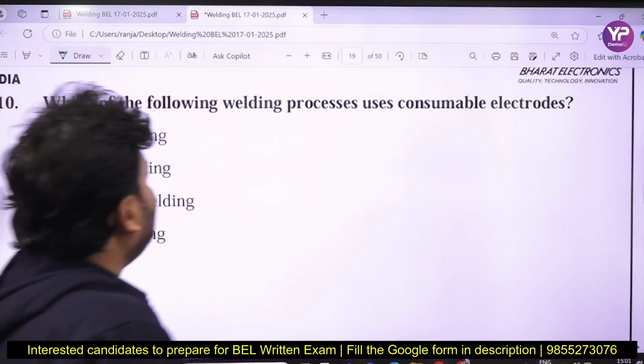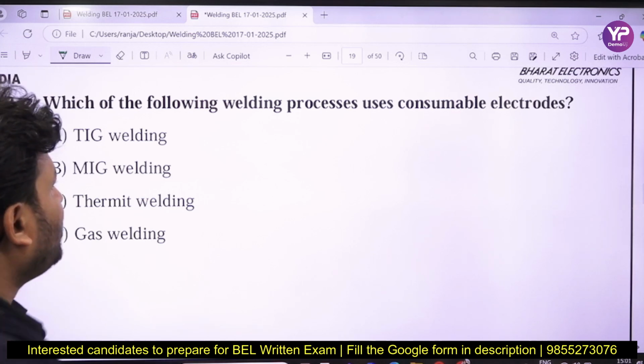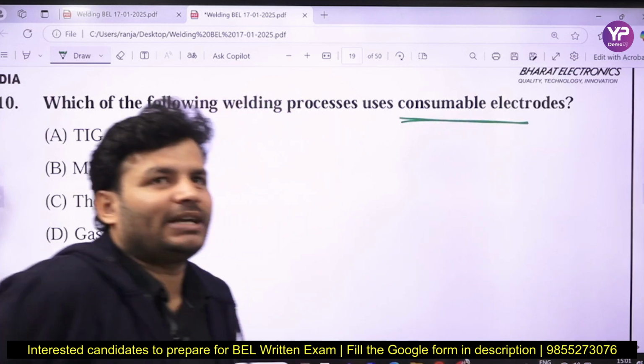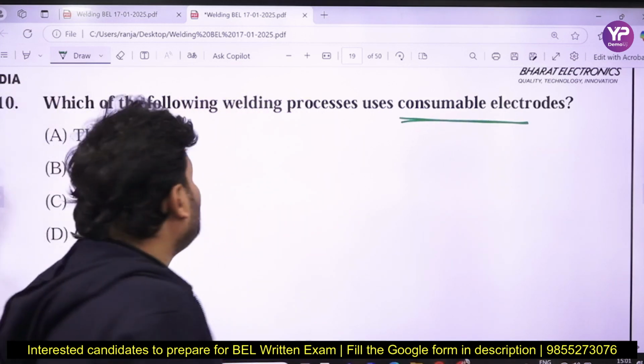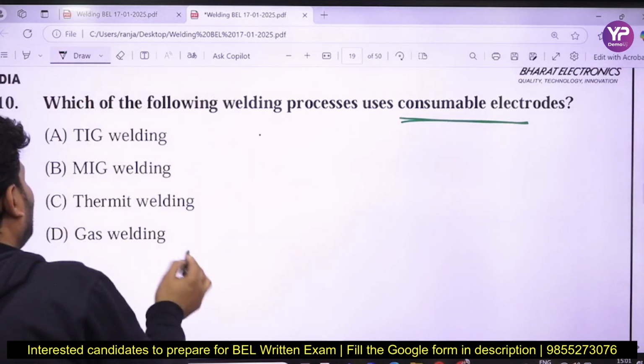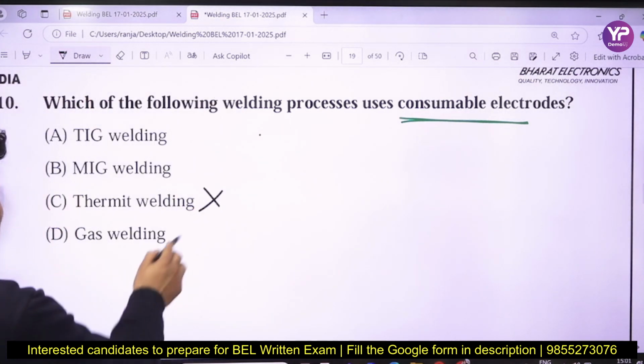Which of the following welding processes uses a consumable electrode? TIG welding, MIG welding, thermit welding, or gas welding. Here the electrode is what, my dear friends? Consumable. So which process are you talking about? In thermit welding, there is no electrode here. Gas welding, likewise.